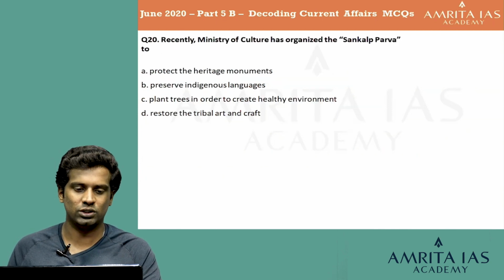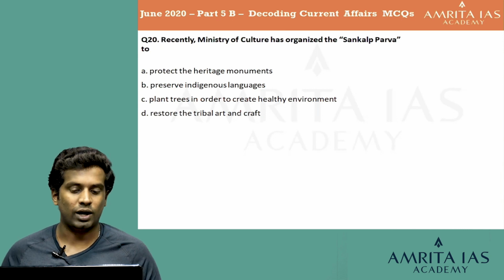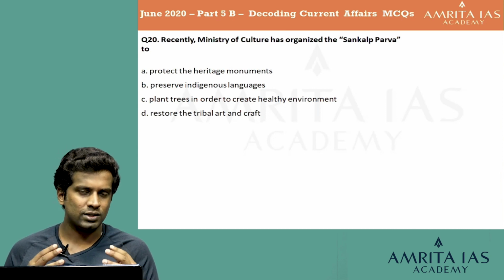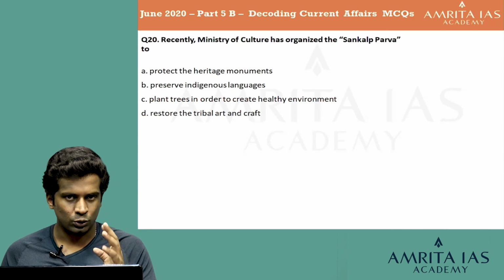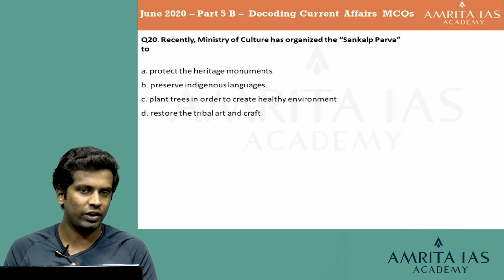Let's go for the next question. Recently, the Ministry of Culture has organized the Sankalp Parva to A. Protect the heritage monuments, B. Preserve indigenous languages, C. Plant trees in order to create a healthy environment, and D. Restore the tribal art and craft. So again, it's an ABC type of question. Unless you know it, go for it. If you don't know it, try to find some logic or intuition to find an answer.